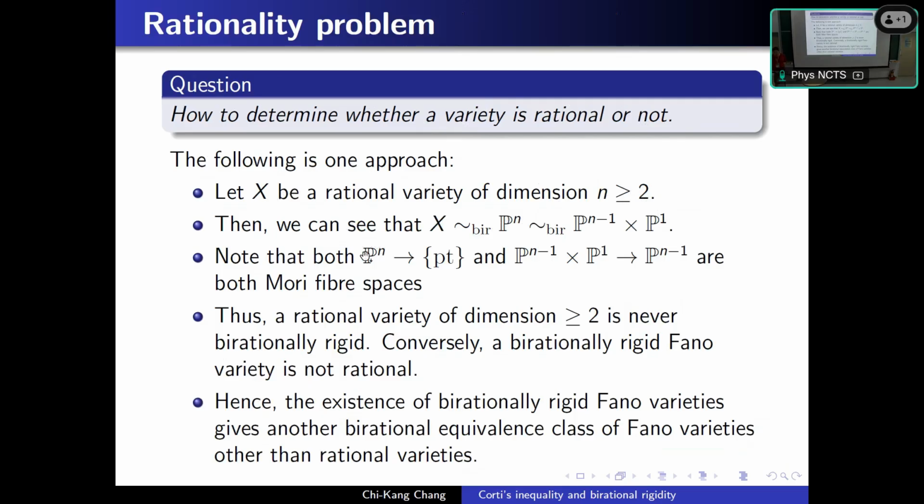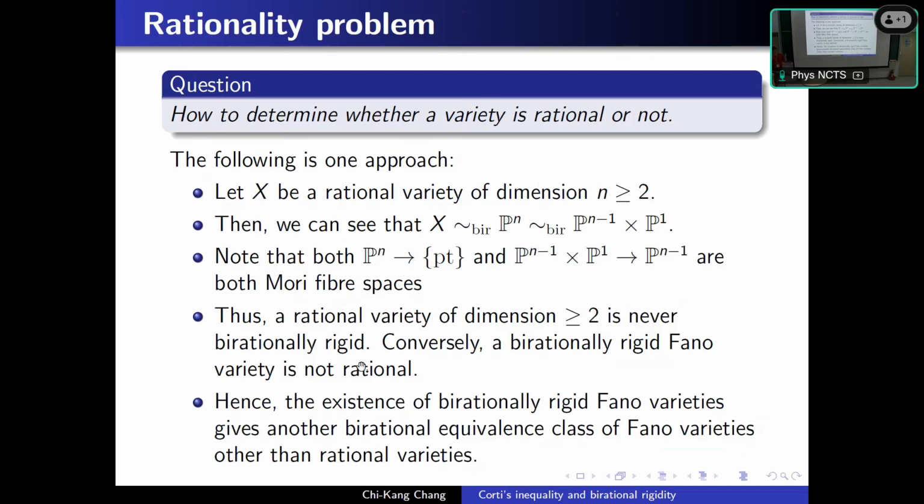Note that Pn to a point and Pn minus 1 cross P1 to Pn minus 1 are both Mori fiber spaces. In particular, any rational variety with dimension at least 2 must be birationally equivalent to at least 2 different Mori fiber spaces. Therefore, a rational variety is always not birationally rigid. And conversely, birationally rigid Fano varieties are always non-rational.